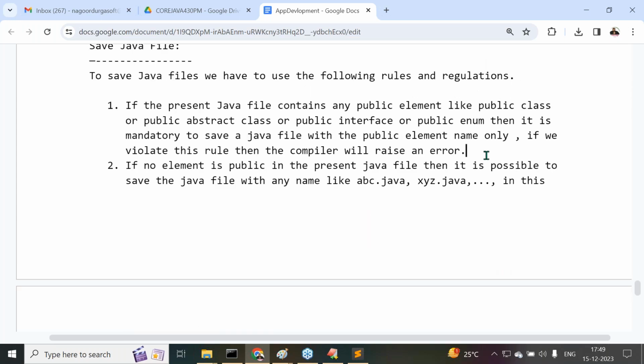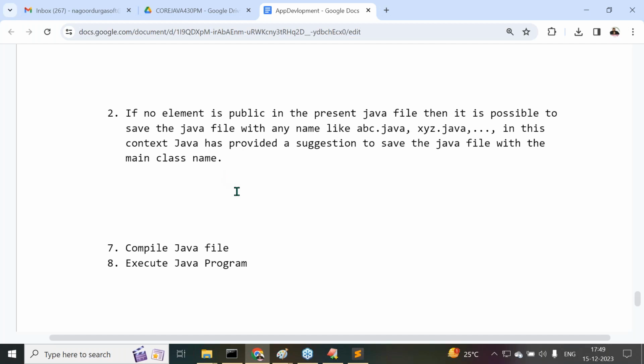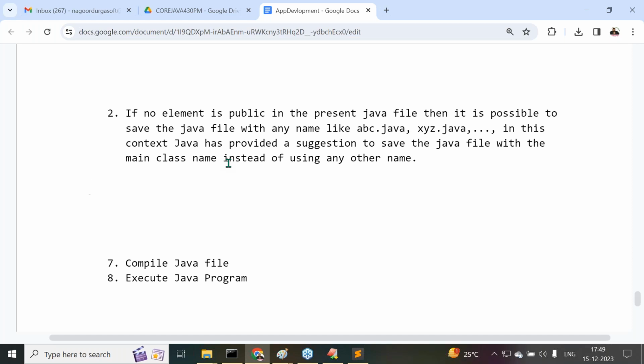Now read out the second statement here. If no element is public in the present Java file, then it is possible to save the Java file with any name, like abc.java, exposure.java, and so on. In this context, Java has provided a suggestion to save the Java file with the main class name instead of using any other name. That's exactly the rules and regulations we have about saving a Java file.